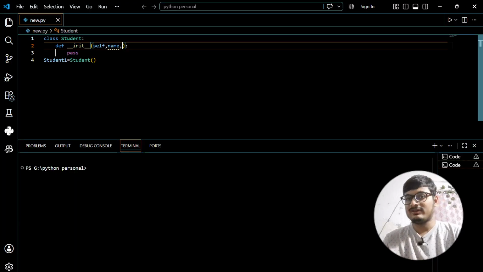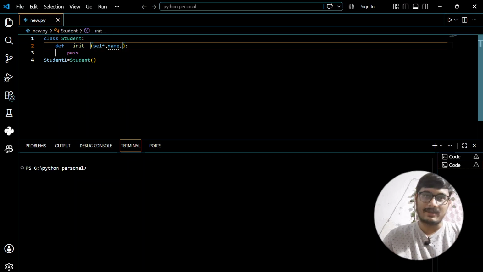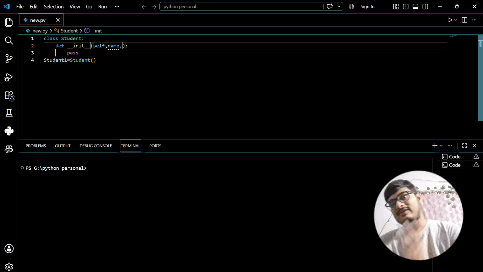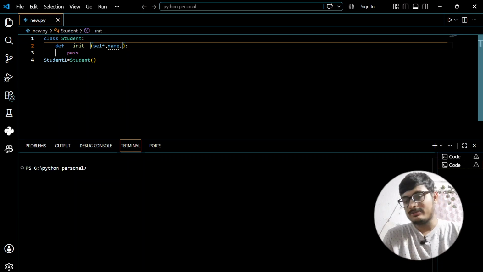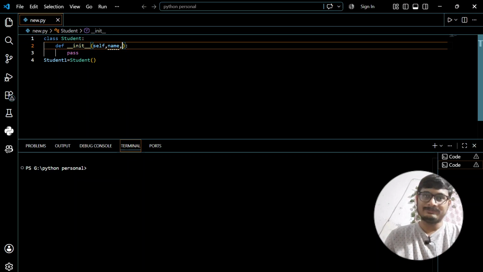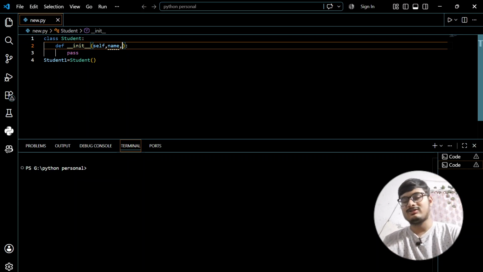I write def, then __init__. This is a constructor that we have to use everywhere. Then I will write self. Why am I writing self? Because I have to tell the computer that a class has several objects. How will our computer understand which specific object I'm talking about? Because there's student1, and I can create another object called student2.